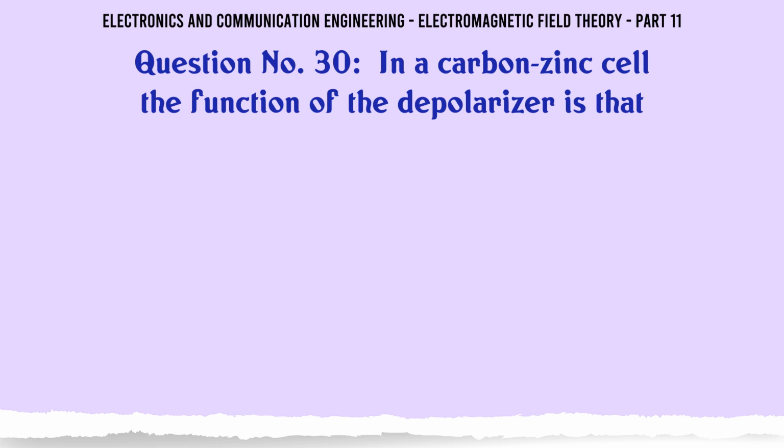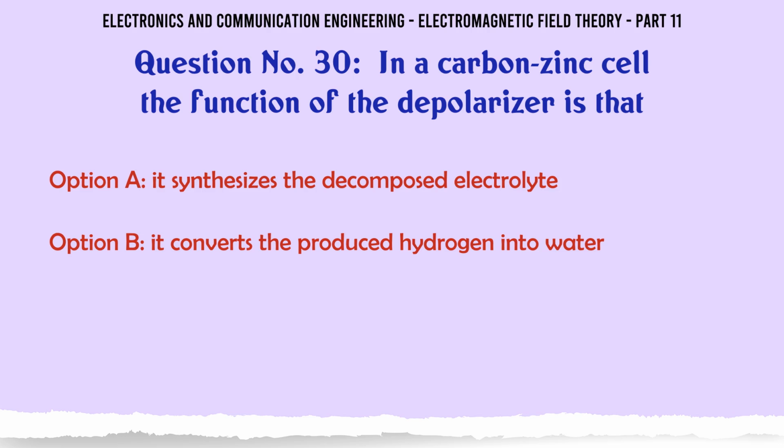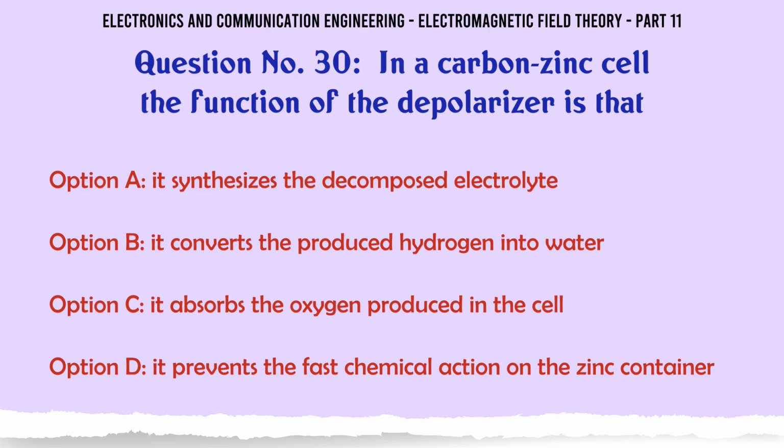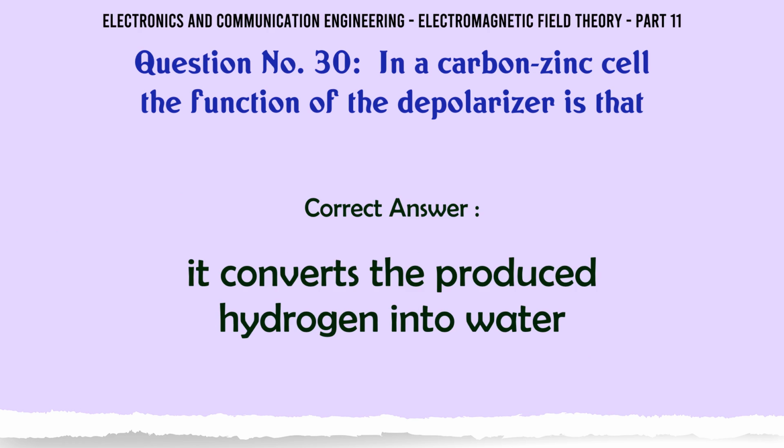In a carbon-zinc cell, the function of the depolarizer is that A. It synthesizes the decomposed electrolyte. B. It converts the produced hydrogen into water. C. It absorbs the oxygen produced in the cell. D. It prevents the fast chemical action on the zinc container. The correct answer is, it converts the produced hydrogen into water.